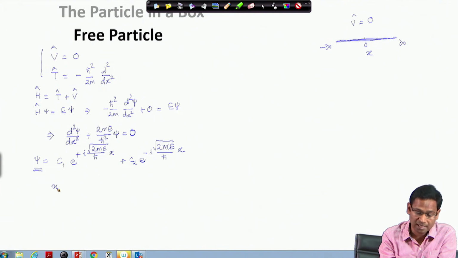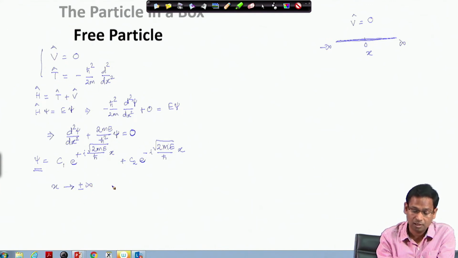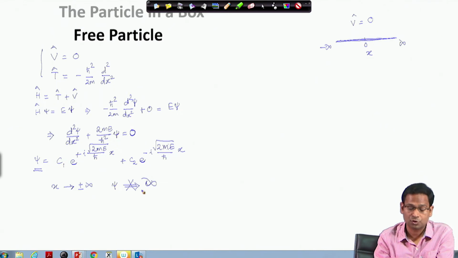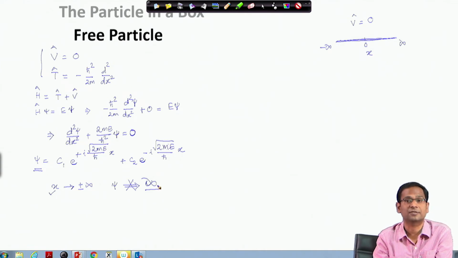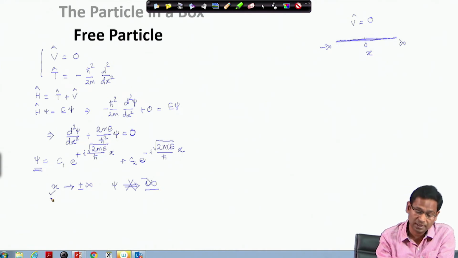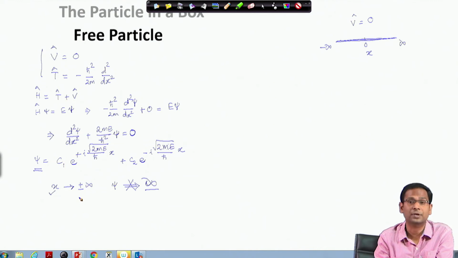So, even when x goes to plus infinity or minus infinity, the wave function should not become infinite. This is the condition that we can impose on our problem.